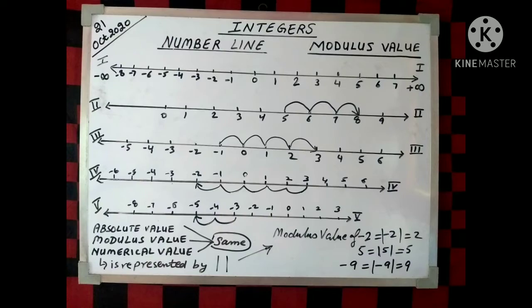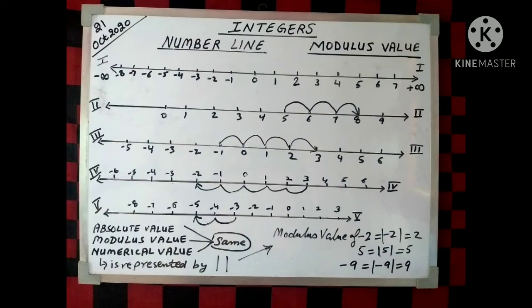Now see the third number line. We want to know an integer 4 more than minus 1. So we start from minus 1 and proceed 4 steps to the right to obtain 3. So 4 more than minus 1 is 3. See the fourth number line. We want to know an integer 5 less than 3. So we start from 3 and go to the left by 5 steps to obtain minus 2. Therefore 5 less than 3 is minus 2.